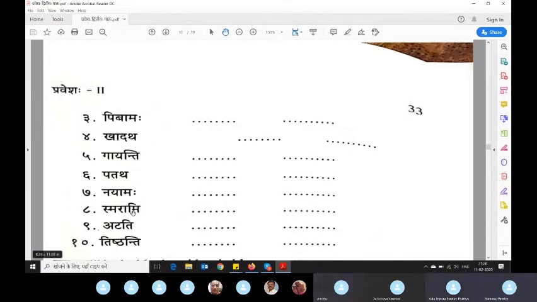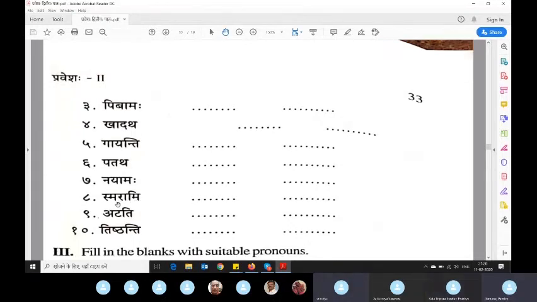Smarami. Uttam purusha ekavachana. What will be the ekvachana pratham purusha for this? Smarati. Smarami, what is the English meaning for this? Remember. Who remembers? Who is remembering? Because that information is also in this. I remember. So whenever you have to answer, the verb also has the doer information. I remember. Nayamah means who is bringing? We all are bringing.